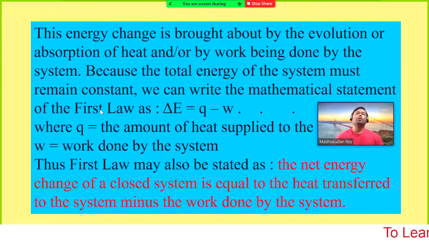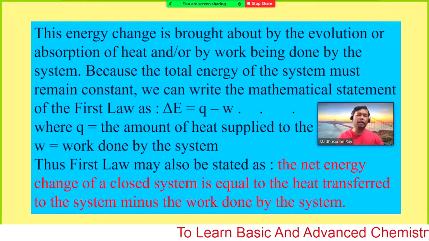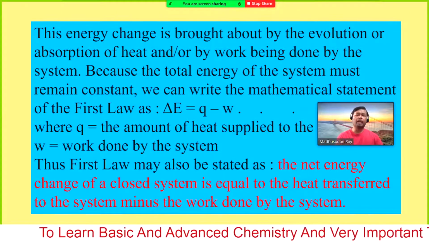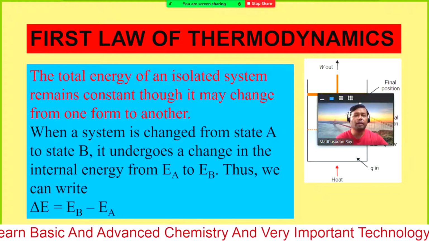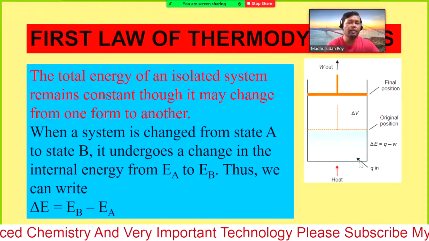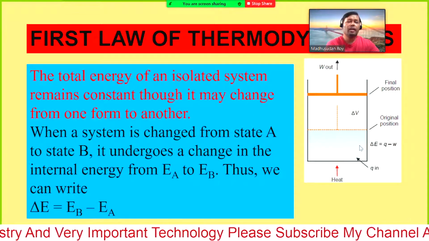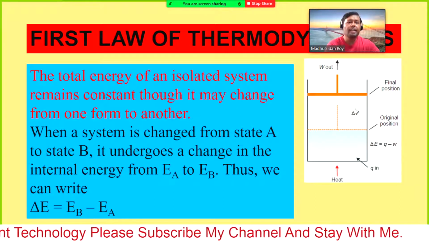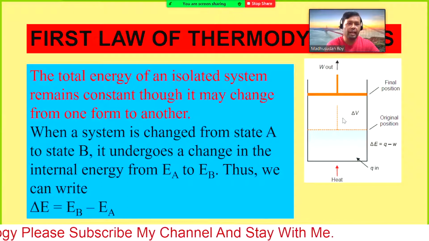So the total energy remains the same, but it is converting from one form to another. One form is the total energy we have given, this is Q, and the other is the energy we get as work done.